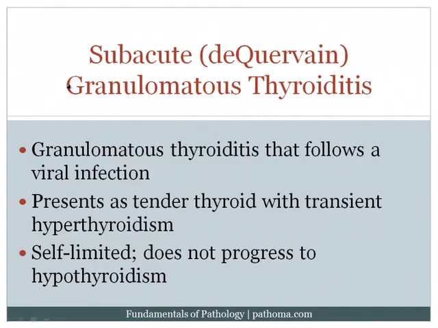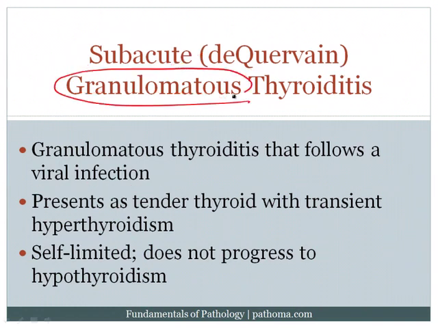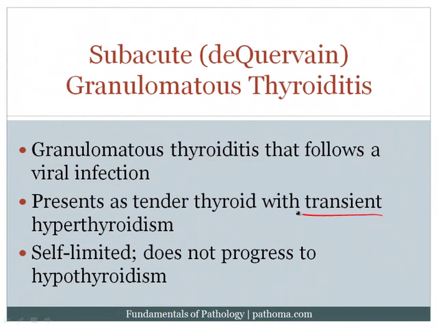Subacute Dequervain's granulomatous thyroiditis. Some people call this subacute, some call it granulomatous, some call it Dequervain's. Just put all the words together and make it easy. Subacute Dequervain's granulomatous thyroiditis. Again, subacute implies that it occurs after an acute process, and so this actually occurs after a viral infection. The granulomatous tells you that you're going to get granulomatous inflammation. Now, this inflammation can present with transient hyperthyroidism. However, it's limited and it does not progress to hypothyroidism.